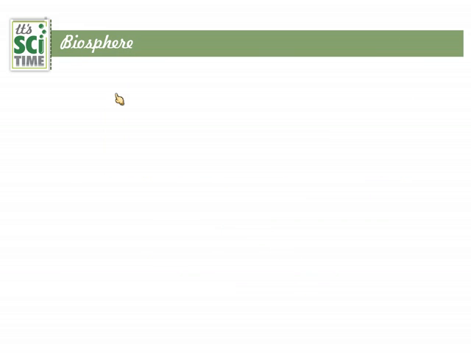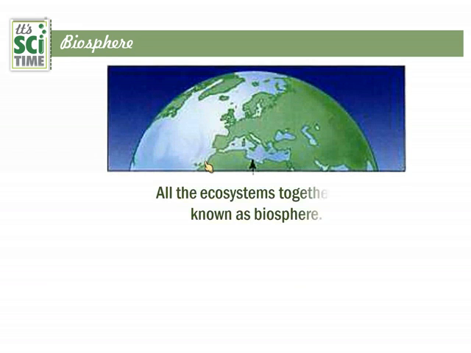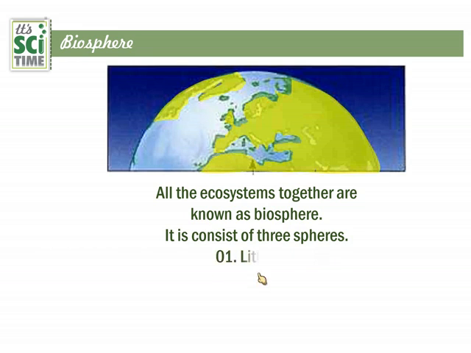And next one, the biosphere. The largest ecosystem is the biosphere. Here's the biosphere. All the ecosystems together are known as the biosphere. And basically we divide the biosphere into three spheres. One is the lithosphere. The land belongs to that part. Land and continents belong to the lithosphere.